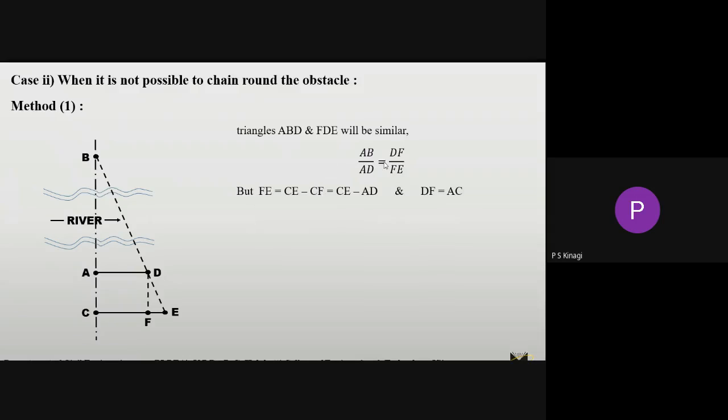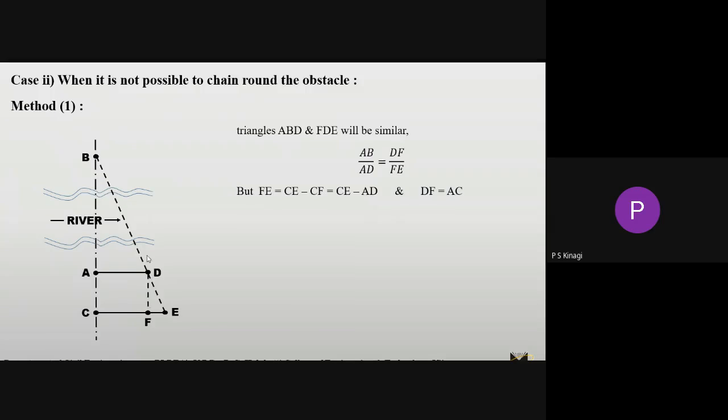But what is FE? The distance FE is CE minus CF. Here, instead of CF we can write the distance of A to D. So we get FE equals CE minus AD.